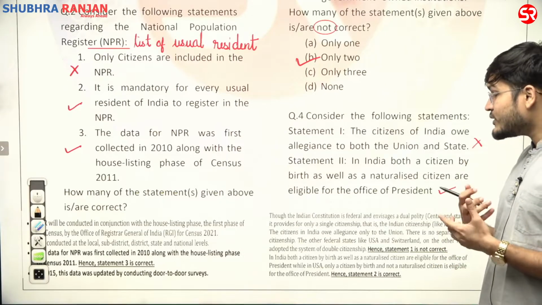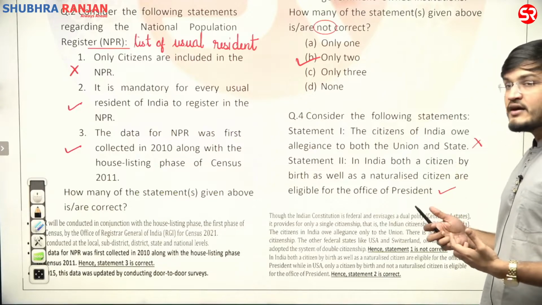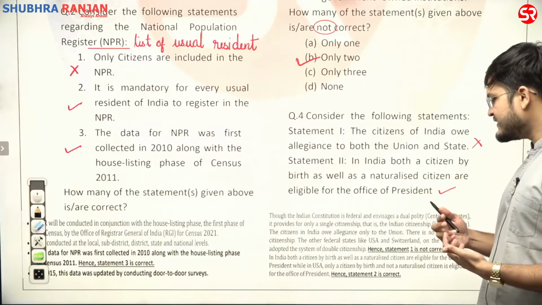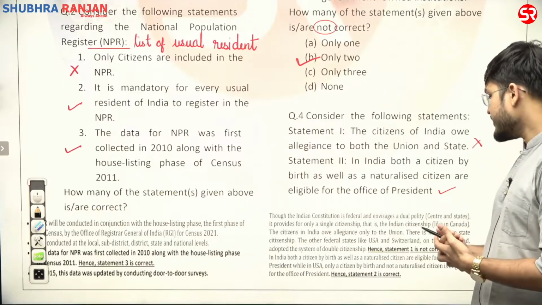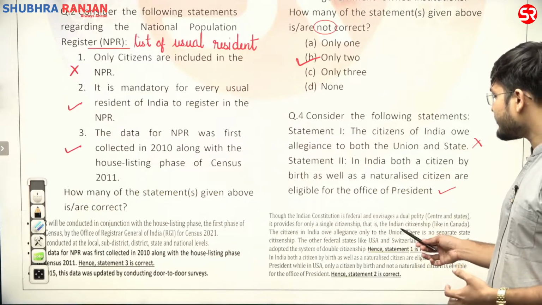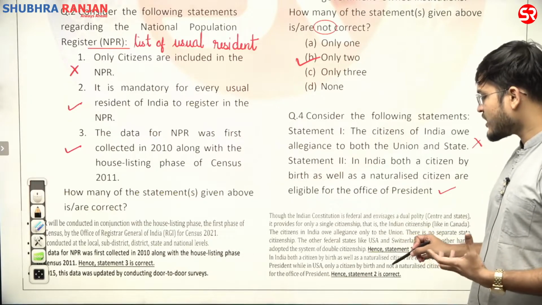It provides for only single citizenship, that is Indian citizenship, like in Canada. The citizens in India owe allegiance only to the union. The other federal states like USA and Switzerland, on the other hand, adopted the system of double citizenship.